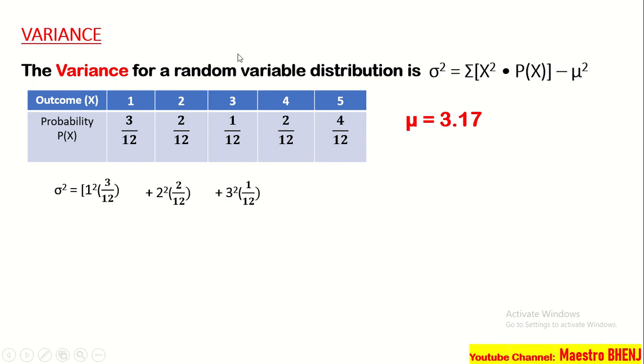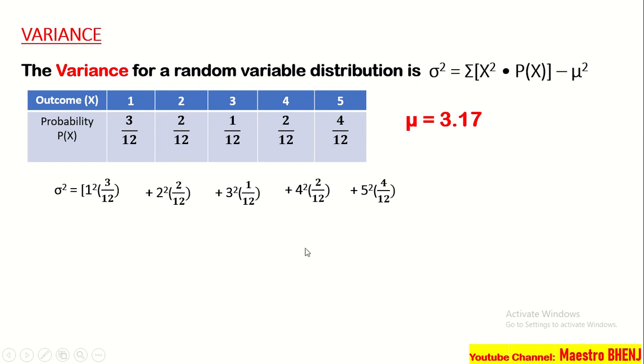And then, plus 3, yung x sub 3 natin, i-squared natin ayon sa formula, multiplied by the probability, which is 1 over 12. And then yung 4, squared po natin, which is 4 squared multiplied by 2 over 12. Ito po yung nasa ilalim niya, which is yung probability niya. And then plus 5, i-squared uli natin ito, multiplied by 4 over 12.